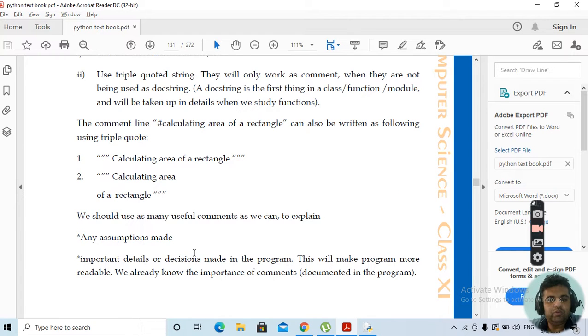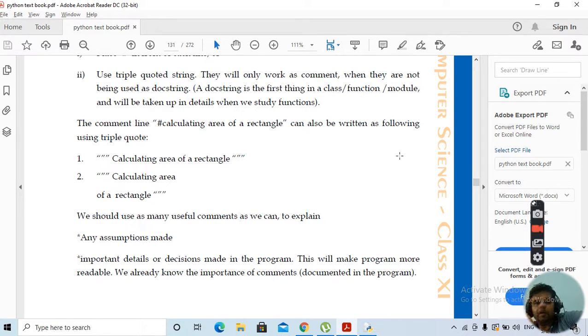You know what the purpose of having comments is? It is used for documentation purposes. Clear? Documentation means whatever code you are writing should be easily understood by others also. There are two types of documentation, one is implicit, one is explicit.